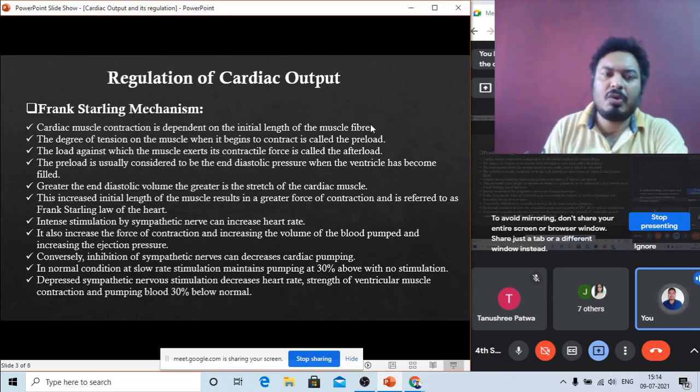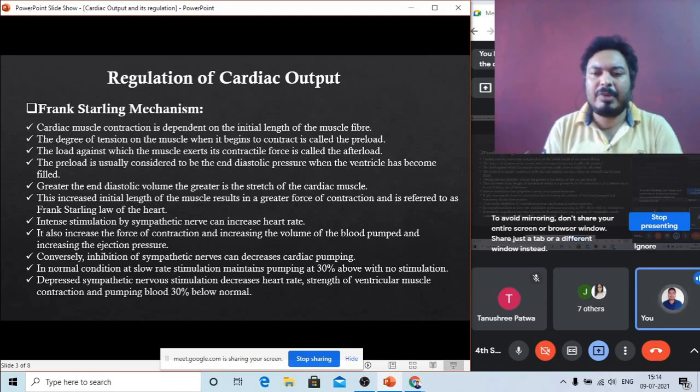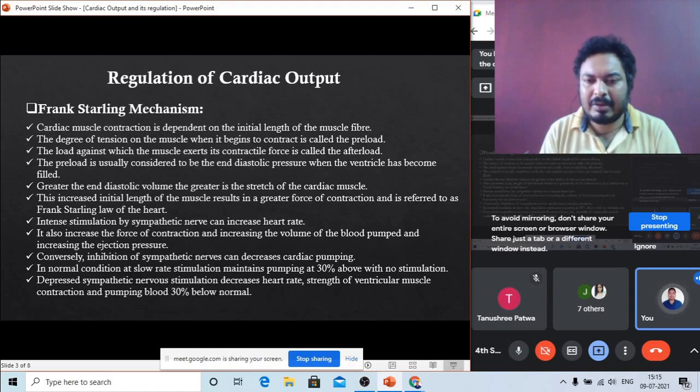Okay, so the contraction of the cardiac muscle always depends on the initial length of the muscle fiber. So what does that mean? Think about a rubber. A rubber has an initial length. If you pull the rubber for some time and then relax it, what happens?